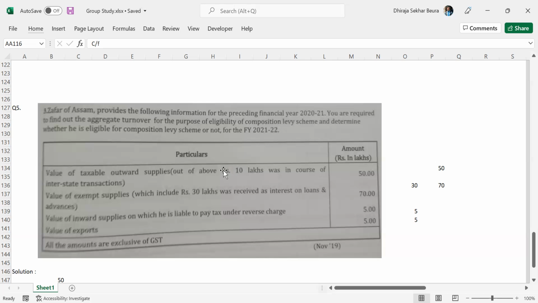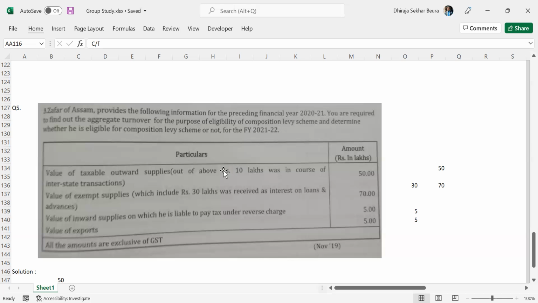Now, value of exempt supplies is 70 lakhs, which includes 30 lakhs received as interest on loans and advances. Now, is interest on loans and advances a supply? No, obviously no. Supply is where you are providing some goods and charging some money.